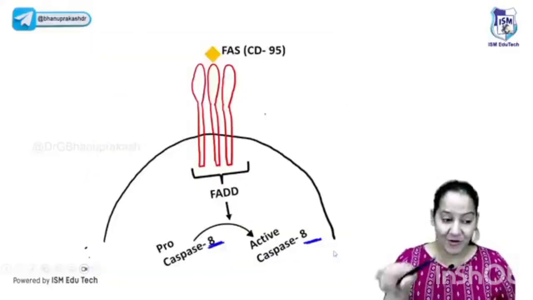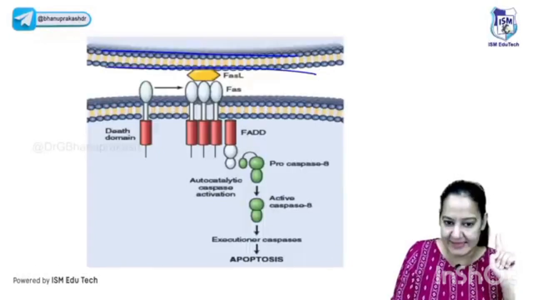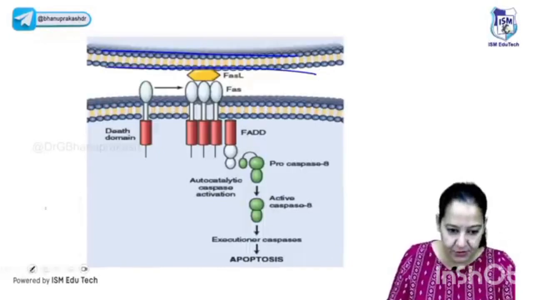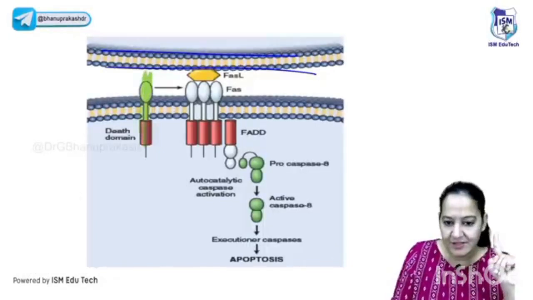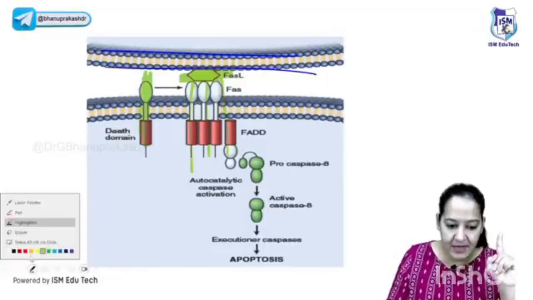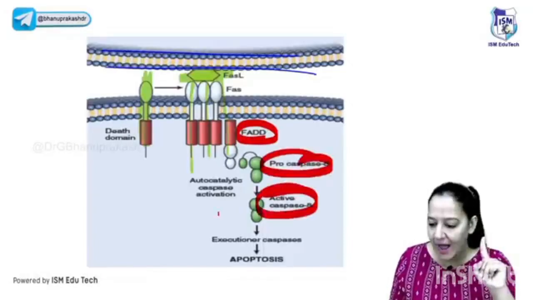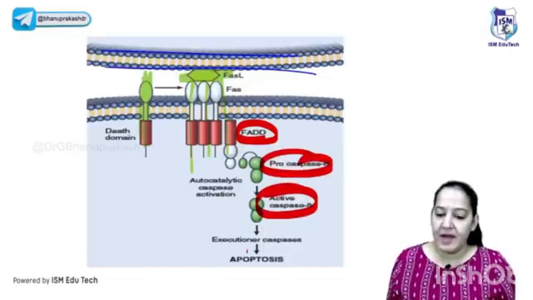Whatever I have drawn in this sketch diagram, the same is shown here. Can you see the cell membrane? These are the receptors, these are the death receptors. On the death receptor, this is the ligand. The signal is coming and binding. So multiple death receptors come closer, and because they come closer, this is FADD formation. Because of FADD formation, caspase 8 is converted into active form. Active caspase 8 is formed, and that will lead to apoptosis.